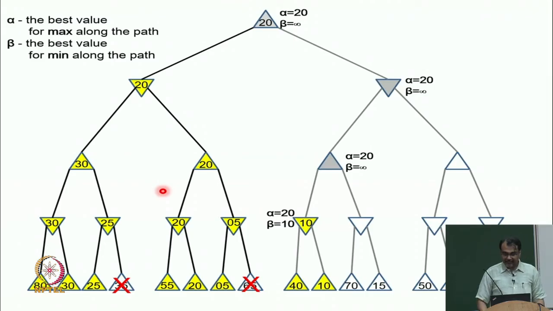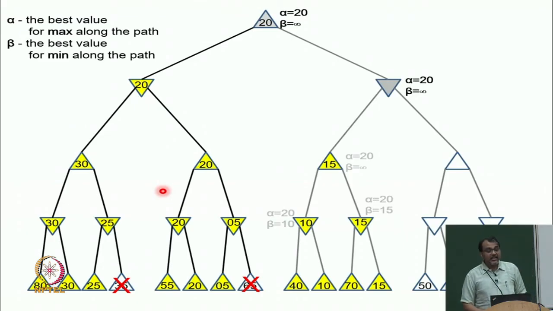Okay. In fact, I keep doing this. I want to show you one other interesting example. So, now let us say I have evaluated this subtree. So, my max node has value 15. It sends this information up. Its beta becomes 15. Now, let us think about this and pause for a second.